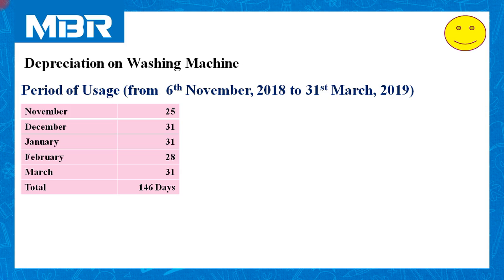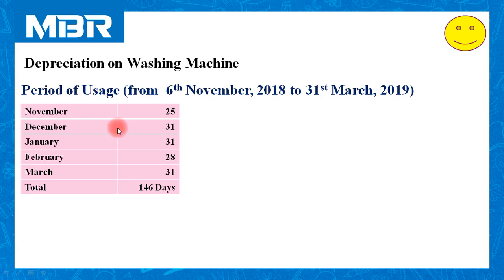So 6, 7, 8, 9, 10, 11, 12, 13, 14, 15, 16, 17, 18, 19, 20, 21, 22, 23, 24, 25, 26, 27, 28, 29 and November 30. Because there are 30 days in the month of November. So in this way, these machines were used for 25 days during November.